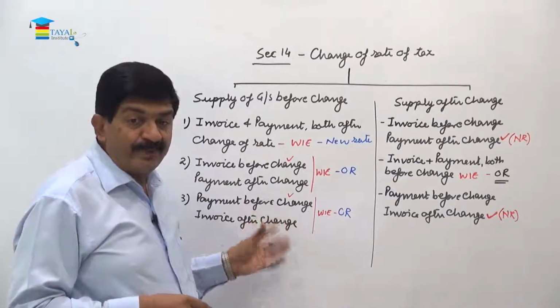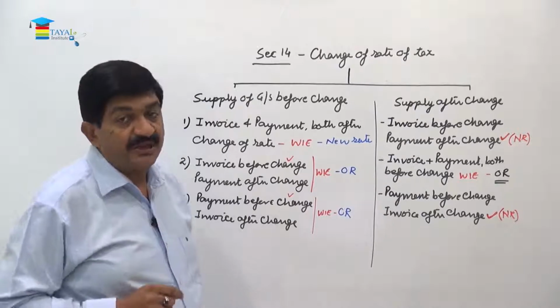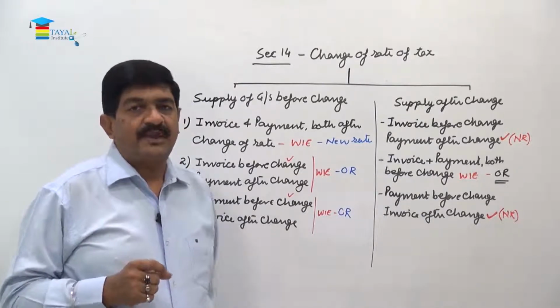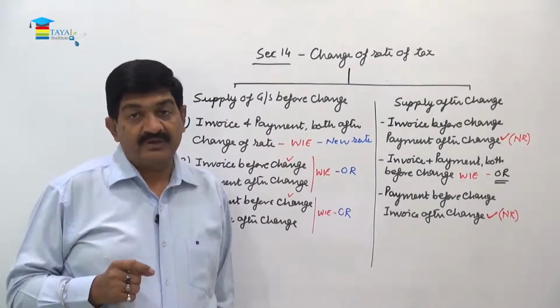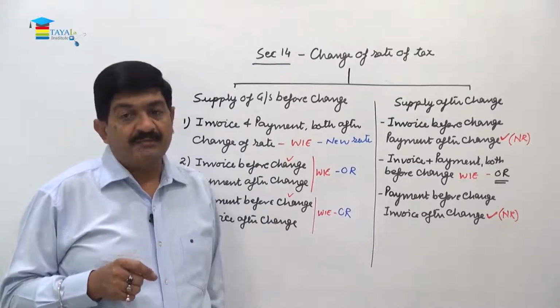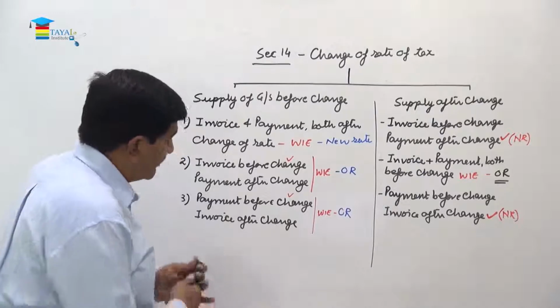Now when we say the payment, the meaning of payment will remain the same as we talked about in section 12 and 13. The time of payment means when it is credited in the bank account, or the entry for that is made in the books of account. That will be called the time of payment.